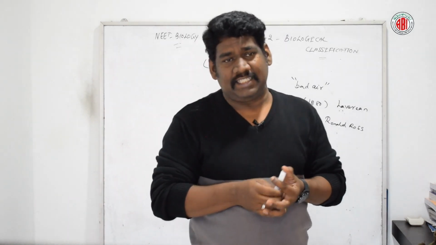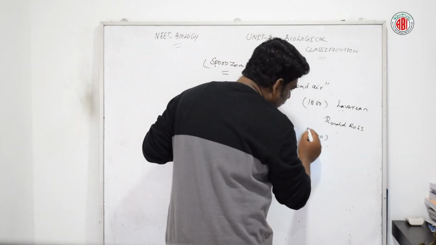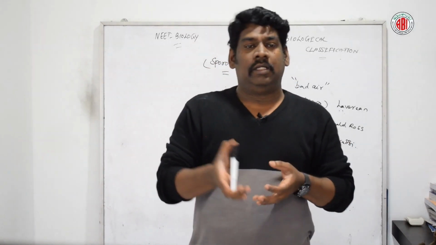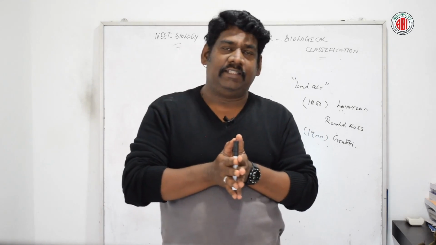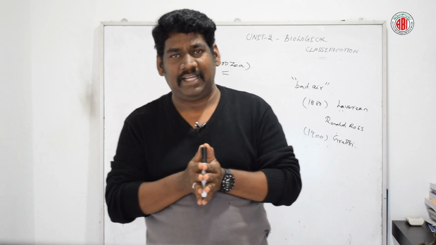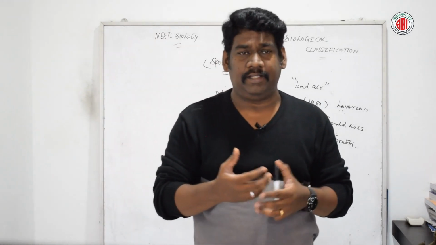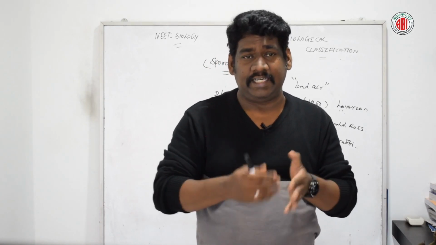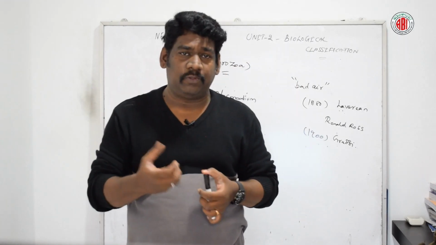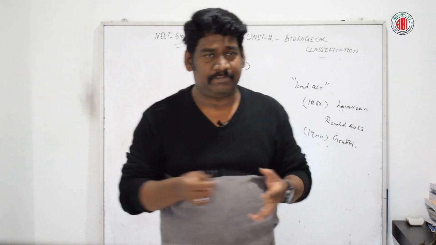Next, Grassi. Grassi, in the year 1900, described the entire life cycle of the Plasmodium in the stomach of the female Anopheles mosquito. The sporozoite is one of the stages of the Plasmodium that undergoes the life cycle in the stomach of the female Anopheles mosquito.